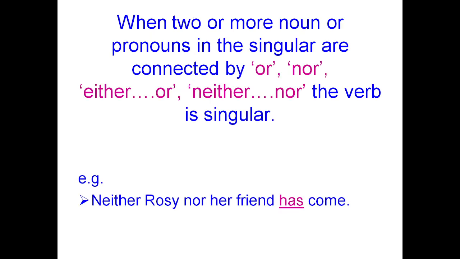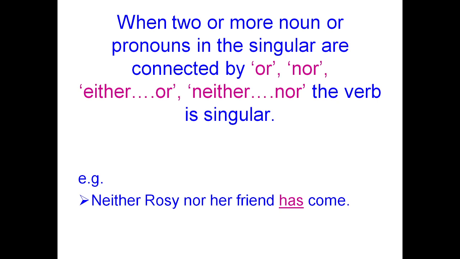Next one. When two or more nouns or pronouns in the singular are connected by or, nor, either or, neither nor, the verb is in the singular form. Two or more subjects connected by or, nor, either or, neither nor take a verb in the singular form.